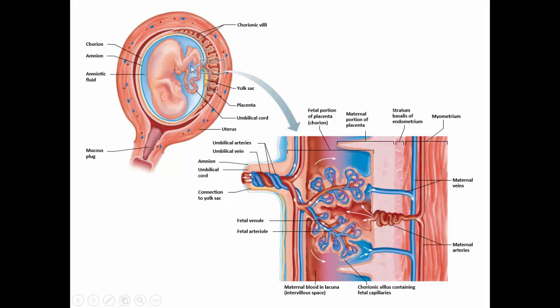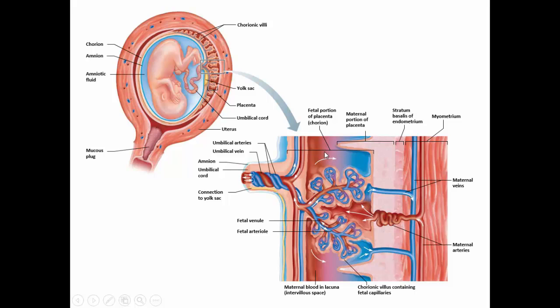Here you see the developing embryo, the umbilical cord. These are the layers of the placenta. And here, this outer layer, the chorion, where it's closely attached to the maternal bloodstream, you have these chorionic villi. Now here are the maternal arteries and veins. They develop blood vessels that go into that endometrial lining. And they will pump blood into this little space right here. The umbilical arteries and vein will have capillaries in here.